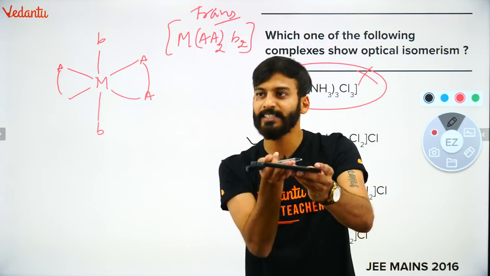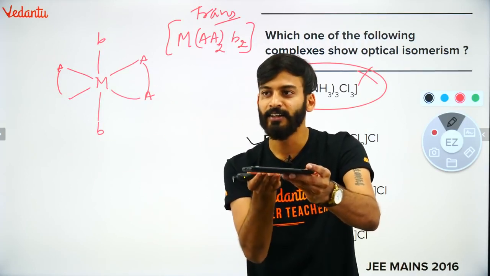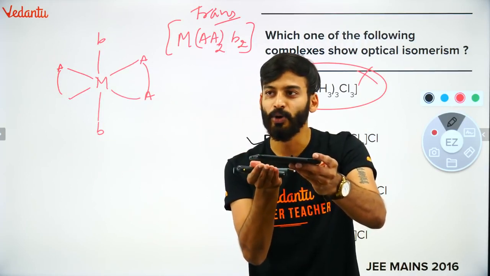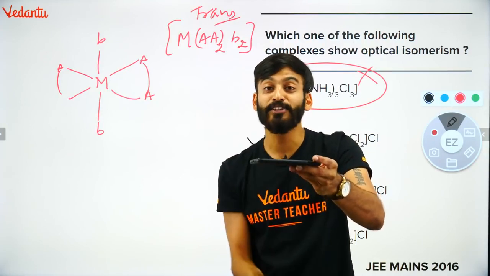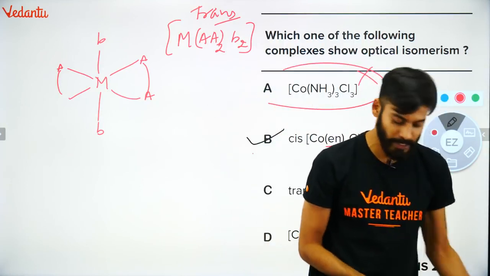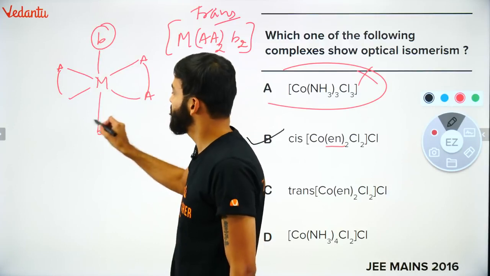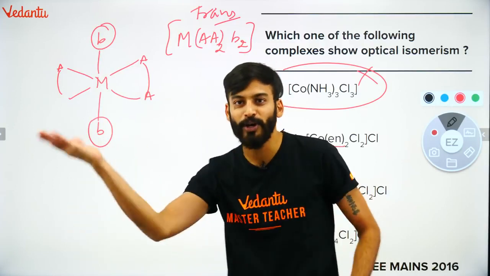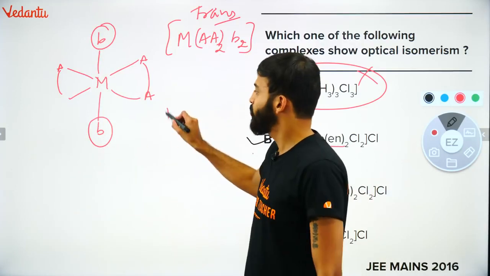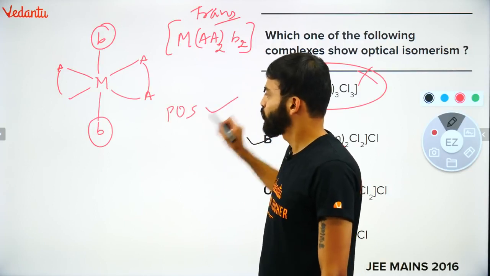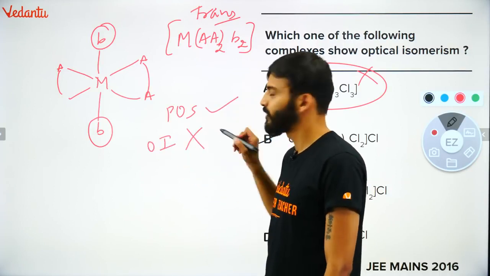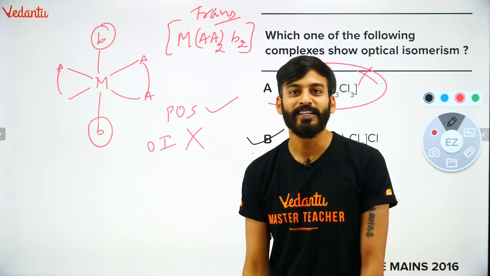Can I cut a slice? Can I do a slice cut? Yes or no? So it can be a plane of symmetry. You will get similar ligands up and down. What you have to do? You have to do a slice cut. Whenever plane of symmetry is present, you will say optical isomerism will not exist.